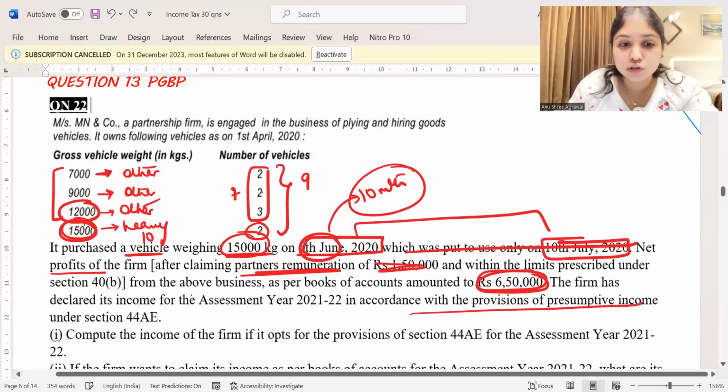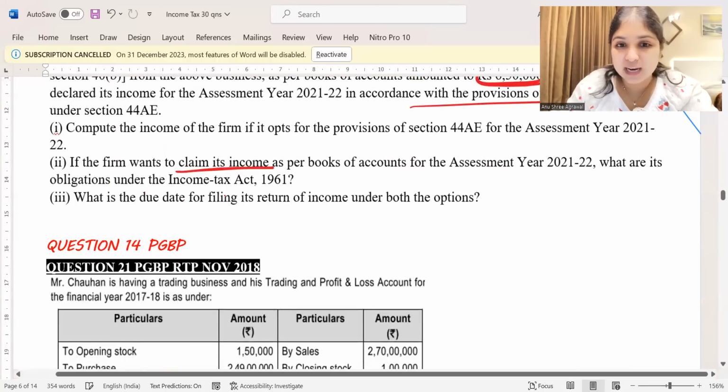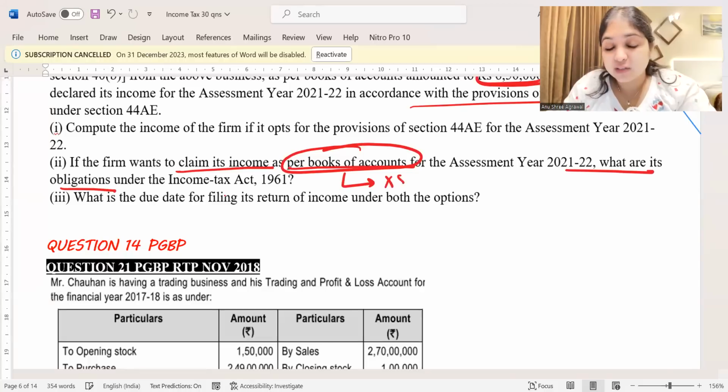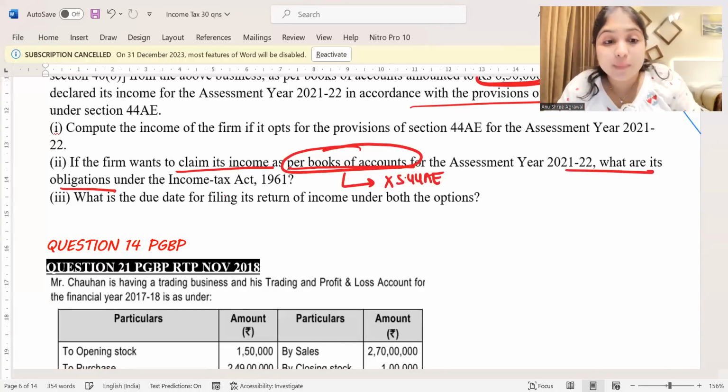If the firm wants to claim its income as per books of accounts, then what will be the consequences? If the firm wants to claim as per books of accounts, what does that mean? As per books of accounts means the assessee does not want to follow 44AE. The assessee wants to follow normal taxation. Then what will be the consequences?